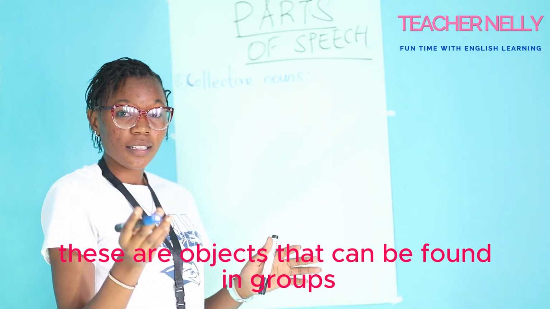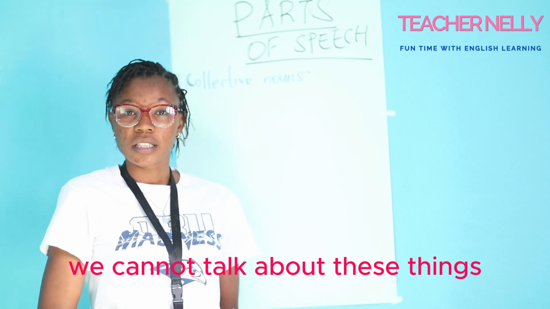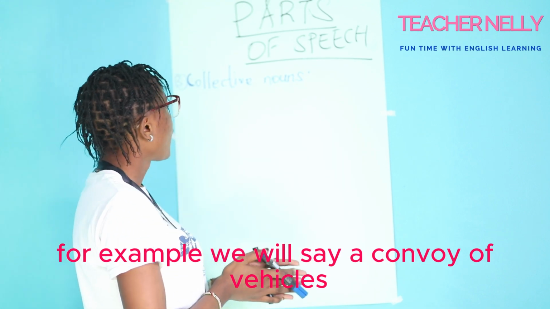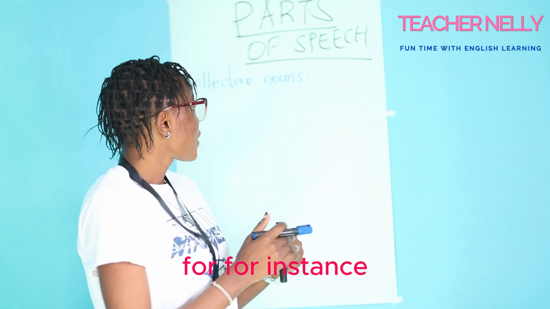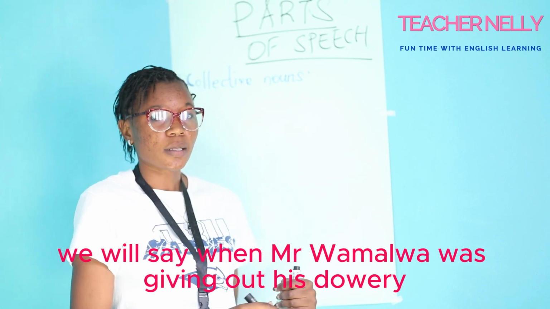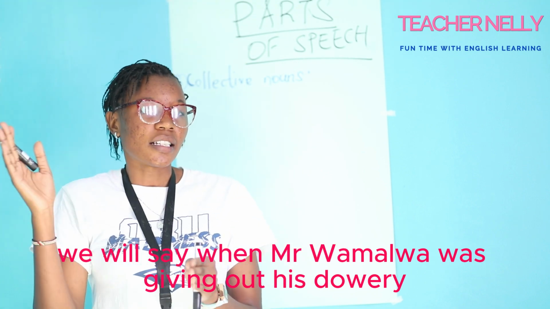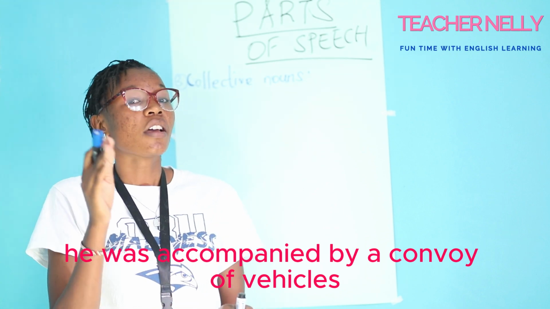Collective nouns. These are objects that can be found in groups. We cannot talk about these things unless we put them in groups. For example, we will say a convoy of vehicles. For instance, when we use that in a sentence, we will say, when Mr. Wamalwa was giving out his dowry, he was accompanied by a convoy of vehicles.